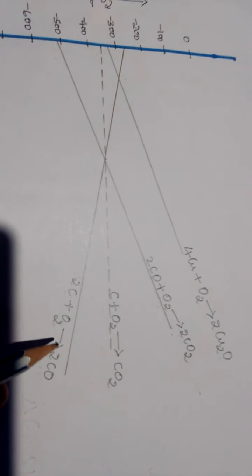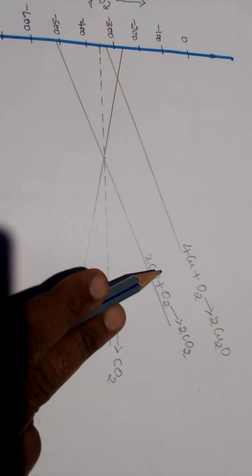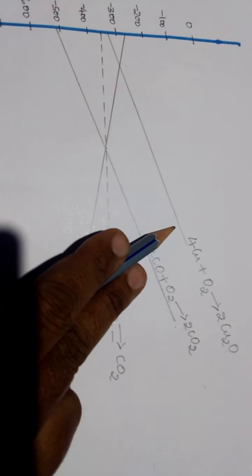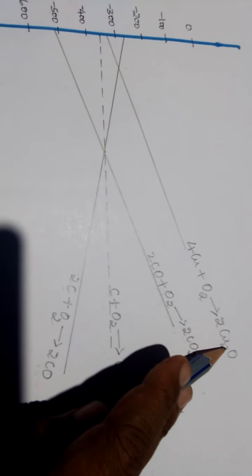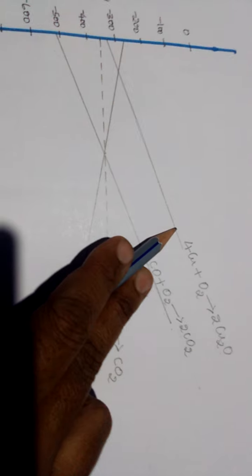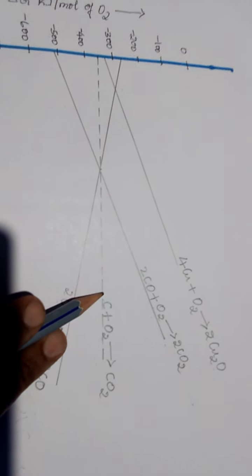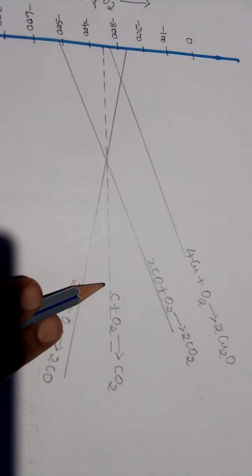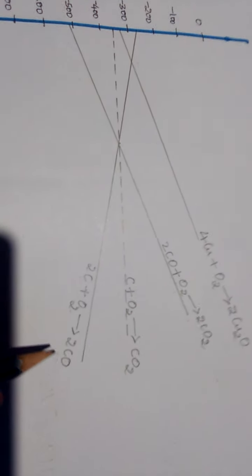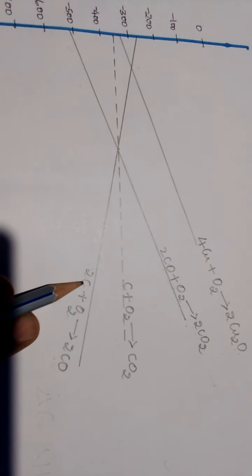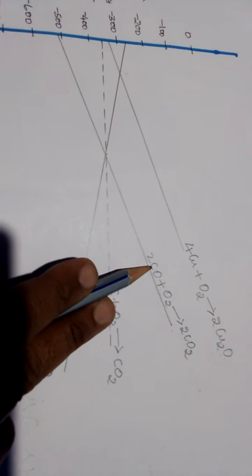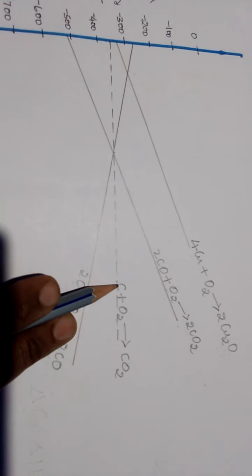It may be coke, it may be carbon monoxide, because the negative delta G value for the formation of cuprous oxide from copper is less negative than the formation of carbon dioxide from coke, carbon dioxide from carbon monoxide, or carbon monoxide from coke. So copper oxide gets reduced to copper by the reducing agent coke.